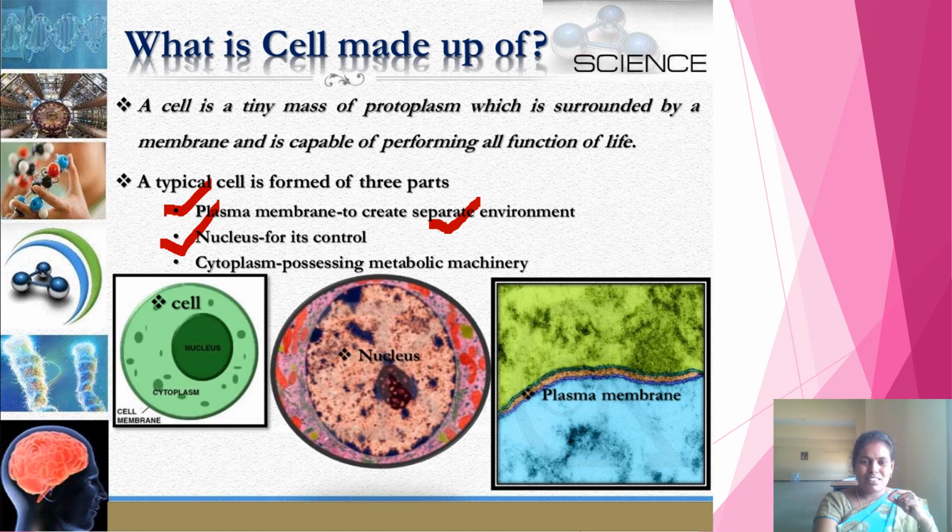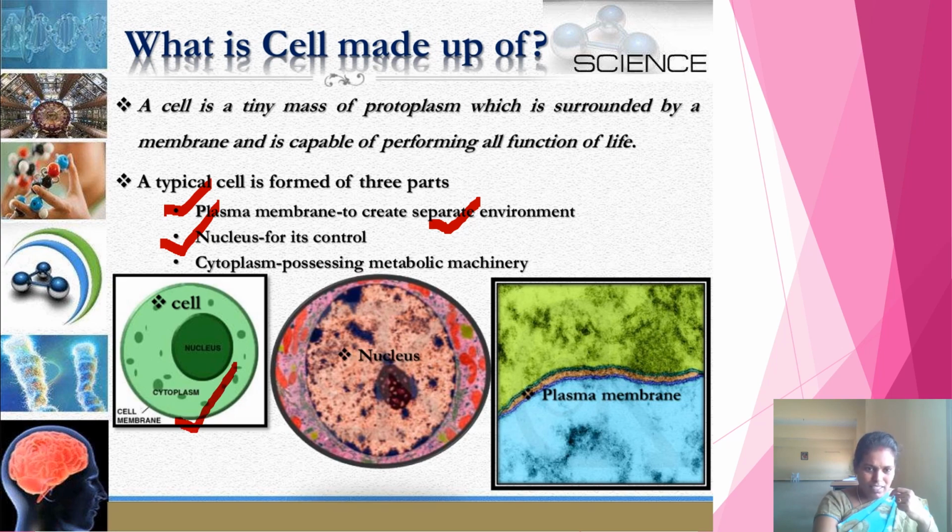It contains all dissolved nutrients. It carries all metabolic activities. In the cytoplasm only, so many cell organelles are present. Assume this picture as a cell.